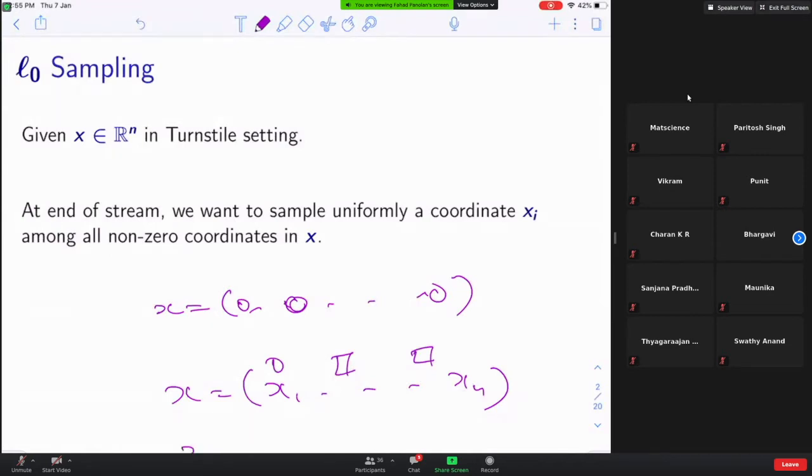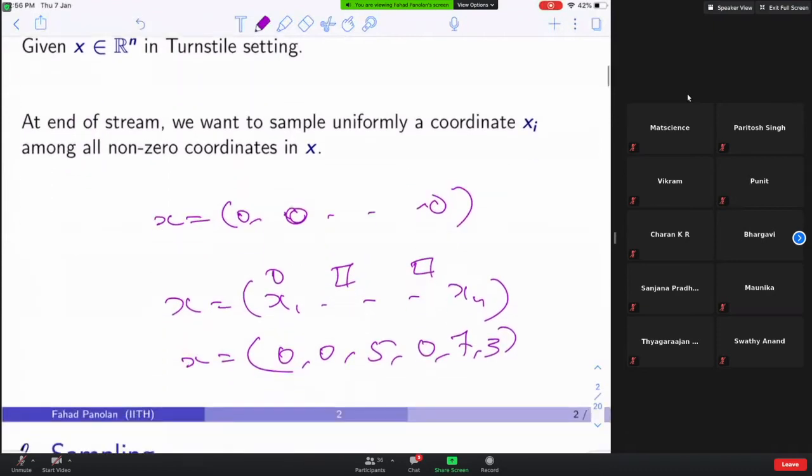So for example, if at the end of the stream x is 0, 0, 5, 0, 7, 3, then it should output coordinate 3 with probability 1 by 3, coordinate 5 with probability 1 by 3, and coordinate 6 with probability 1 by 3. So it will output one coordinate, uniformly at random among the non-zero coordinates.